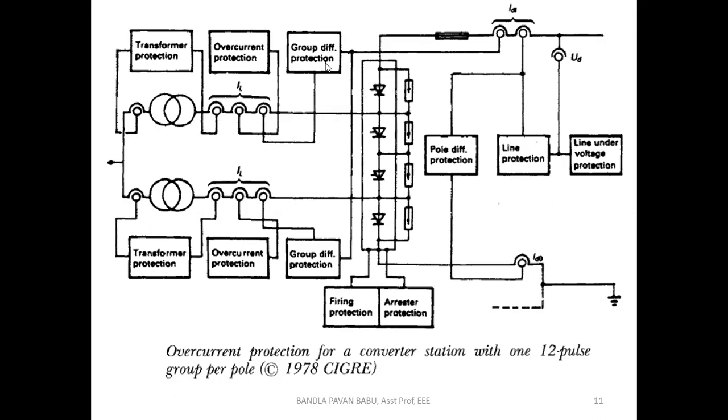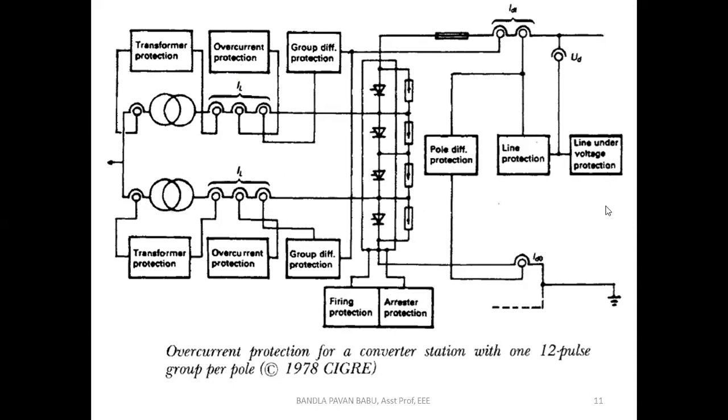As I said before, based upon the fault magnitude and the fault occurring time, we are going to perform the action. So we have to schedule the action, and based upon those constraints, these protective devices come into action.